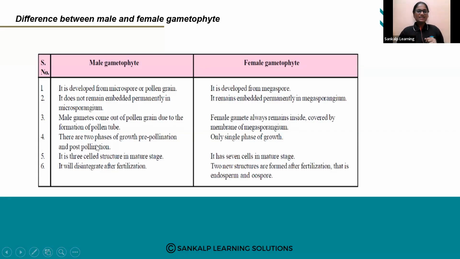Next, there are 2 phases. Male gametophyte alli pre-pollination stage alli bere growth irutte, post-pollination stage alli bere development irutte. Next, female gametophyte alli we have single